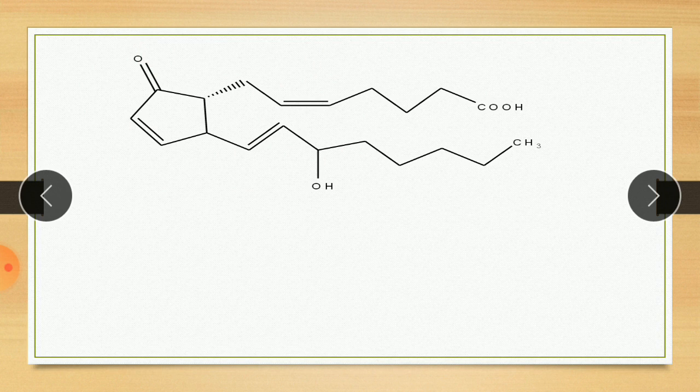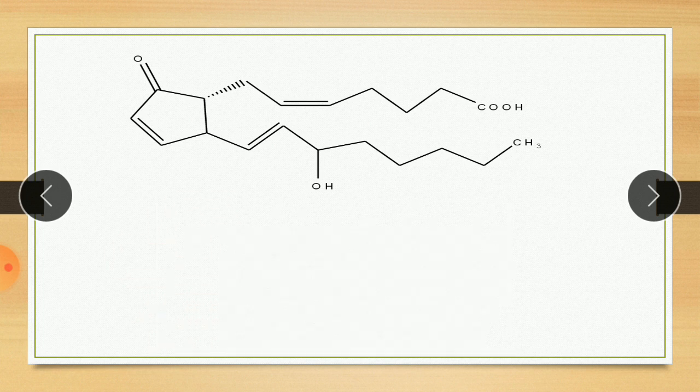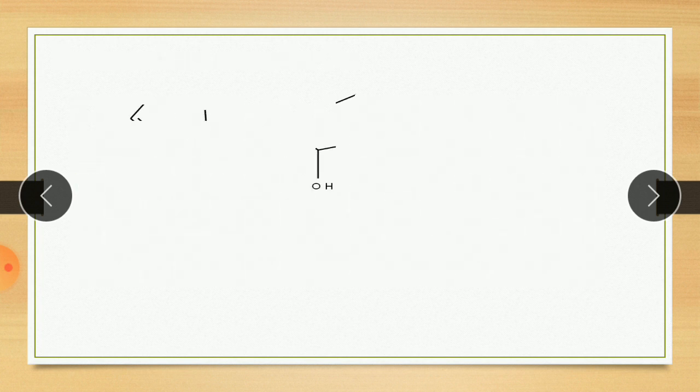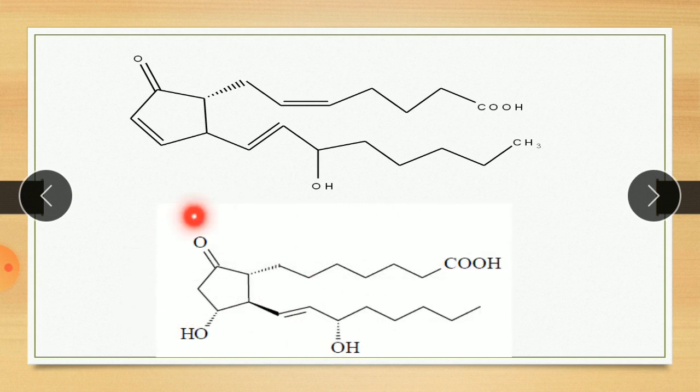Similarly, next example. Here, if we see this ring, it is an E type ring. So it is prostaglandin E, but it contains 1 double bond in the side chain.